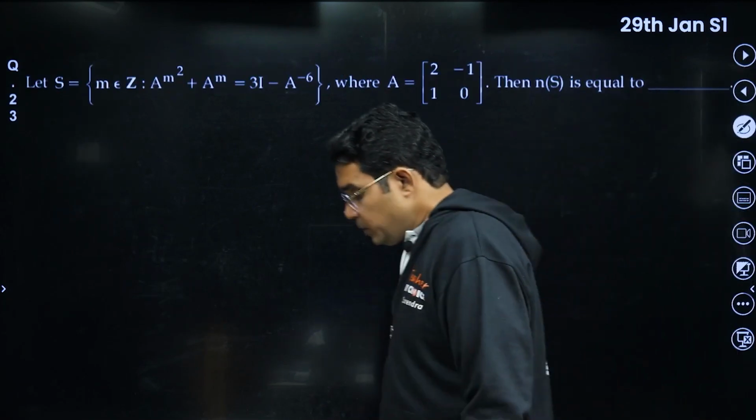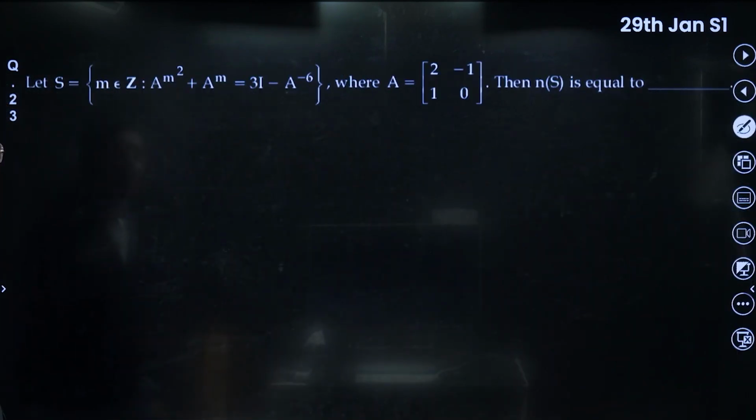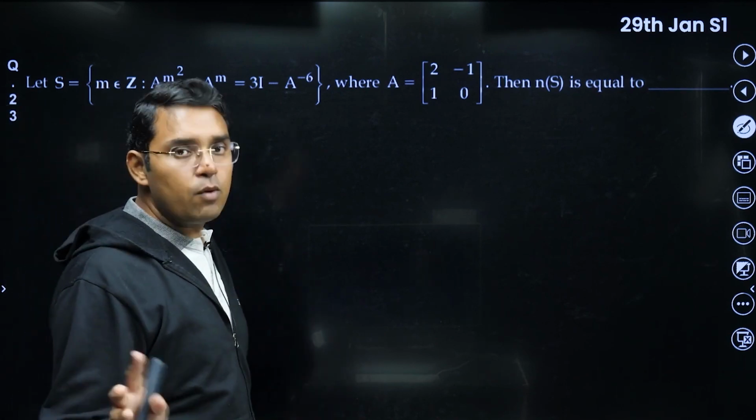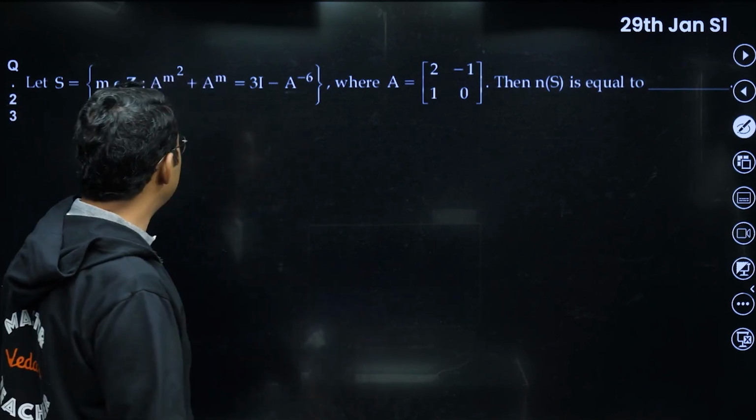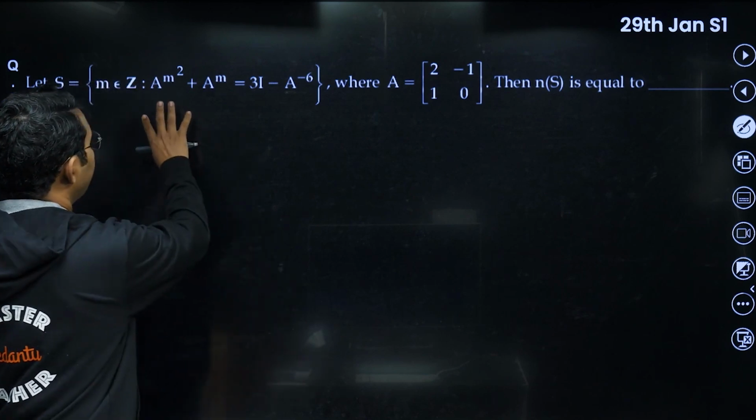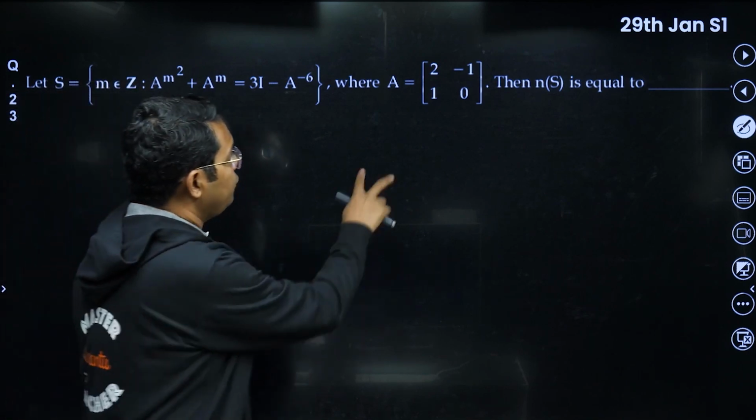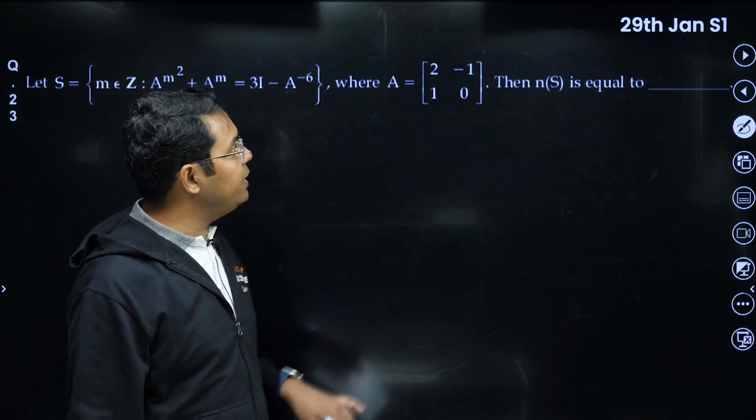Yeah, this question. Again, I'll use the characteristic equation, or without that also I can do this question. Please see how this kind of question is done. We are looking for higher powers of a 2 by 2 order matrix. This is the 29th shift 1.